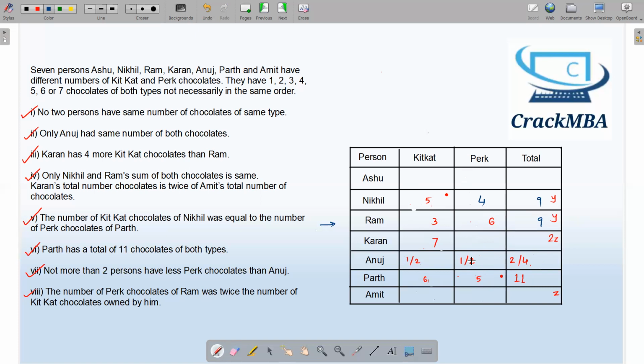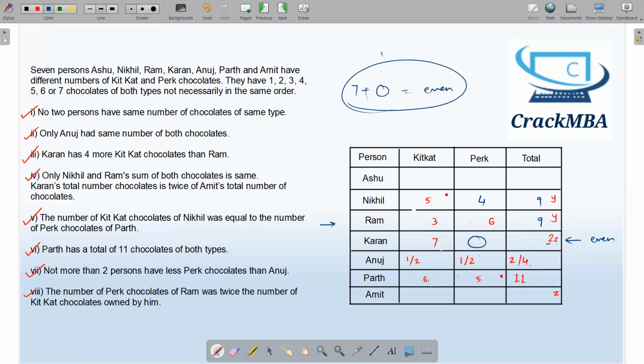I am left with what other numbers over here? 1, 2, 4, 1, 2, 7. 1, 2, 3, 7. This can be 1, 2, 3, 7. And before writing this, just a little bit of information. This number is even. 2 into something is an even number. So 7 plus this value is even.